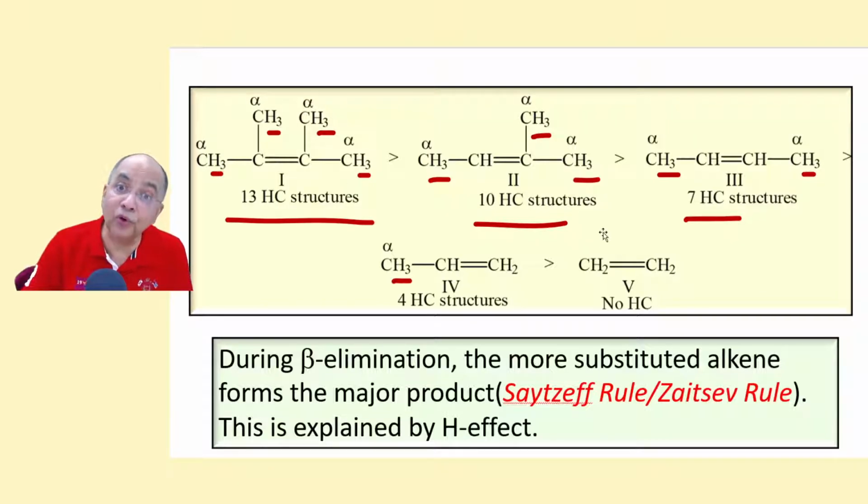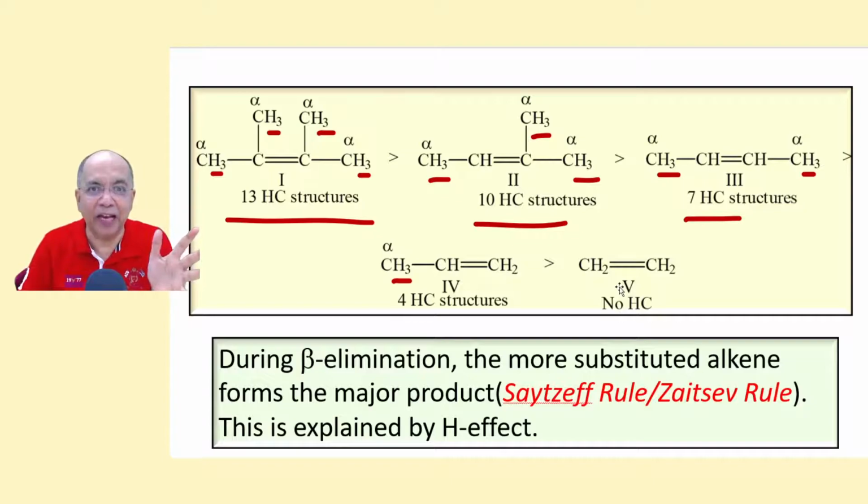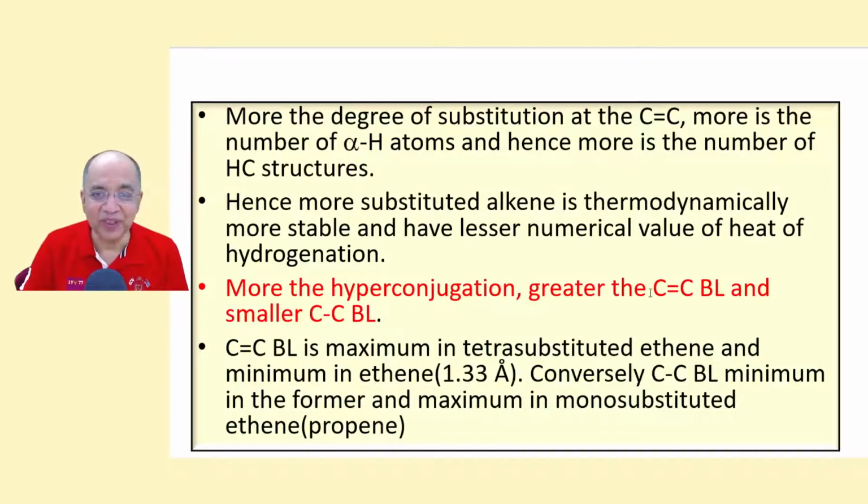But in this case, it might be 1.4. And supposing this is 1.33, tentatively I am saying this double bond is 1.36. This is 1.39. This is 1.4. This may be 1.44. I'm just giving you the tentative values.